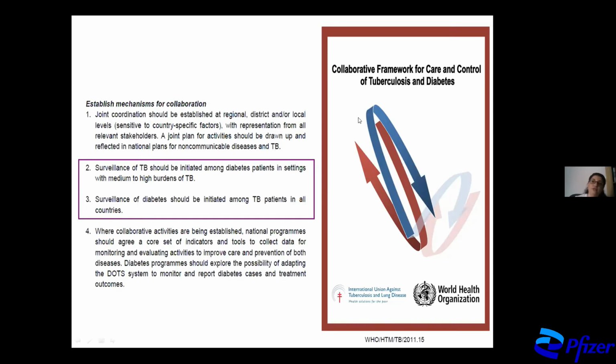So this is a framework first published about 10 years ago by the WHO, giving a framework of interaction between care for tuberculosis and diabetes. And it says that there should be surveillance of TB among diabetes patients in settings with medium to high burdens of TB, and we will see that more in a bit. And also surveillance of diabetes should be initiated among all TB patients.